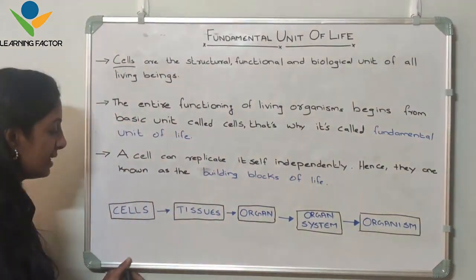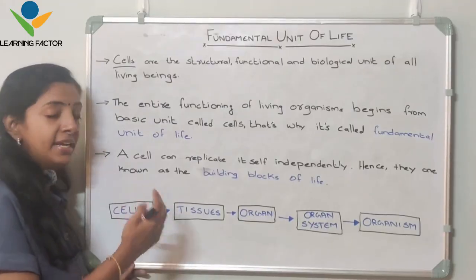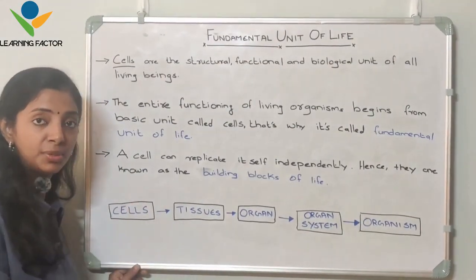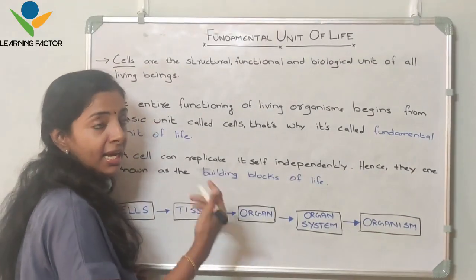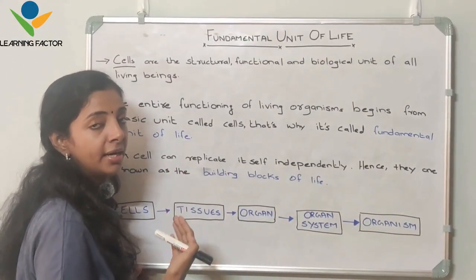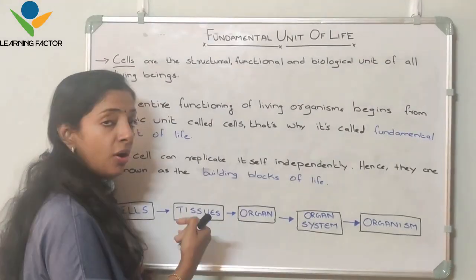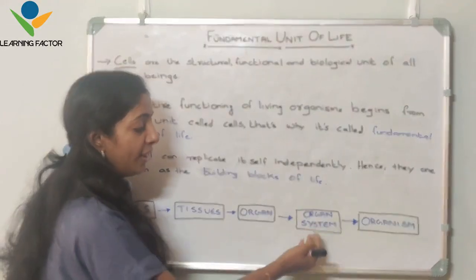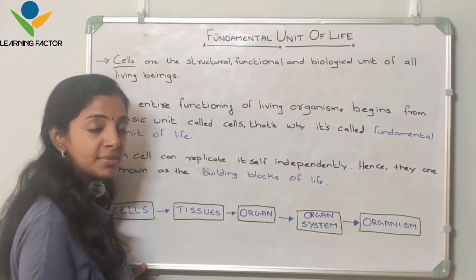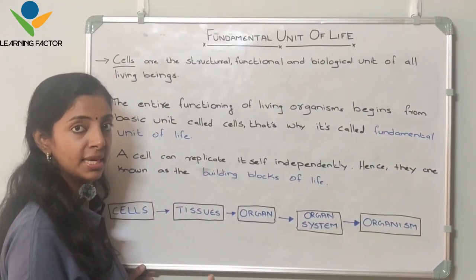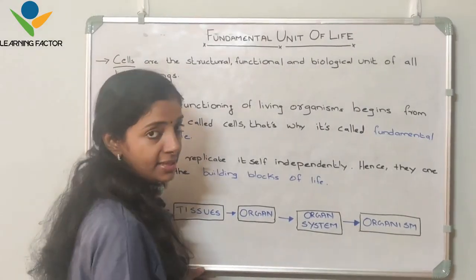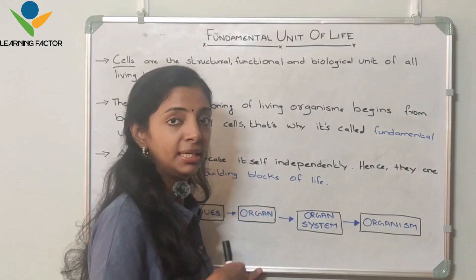See, I have written here. N number of cells combine and form tissues. When many tissues combine, they form an organ, like we have our kidney, heart, brain. In such a way an organ is formed. And when many organs are combined, an organ system is formed, like the excretory system and the reproductive system. When these organ systems are combined, an organism is formed, like you, me, everyone.